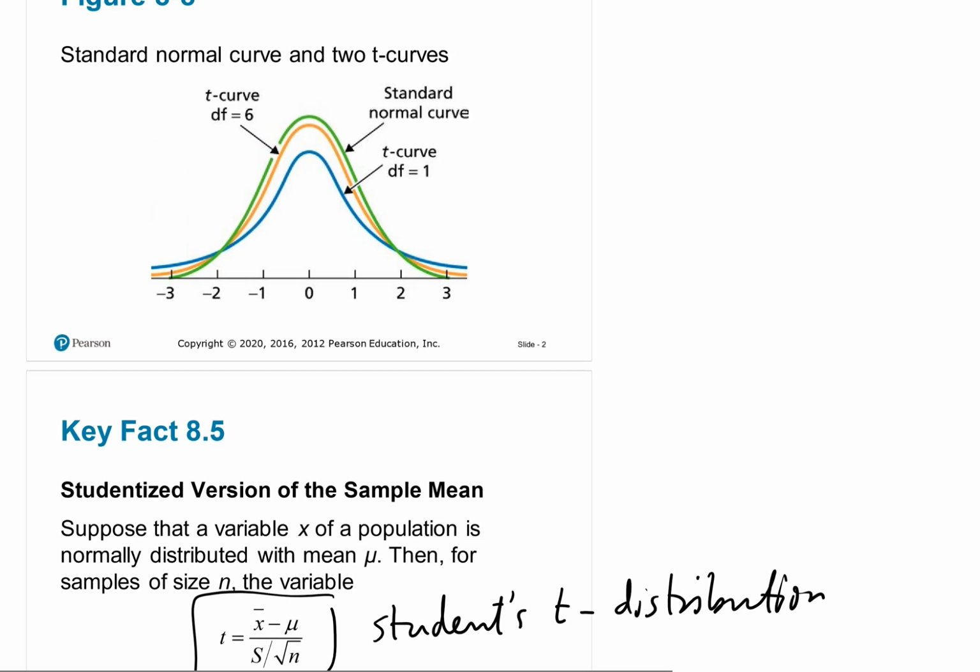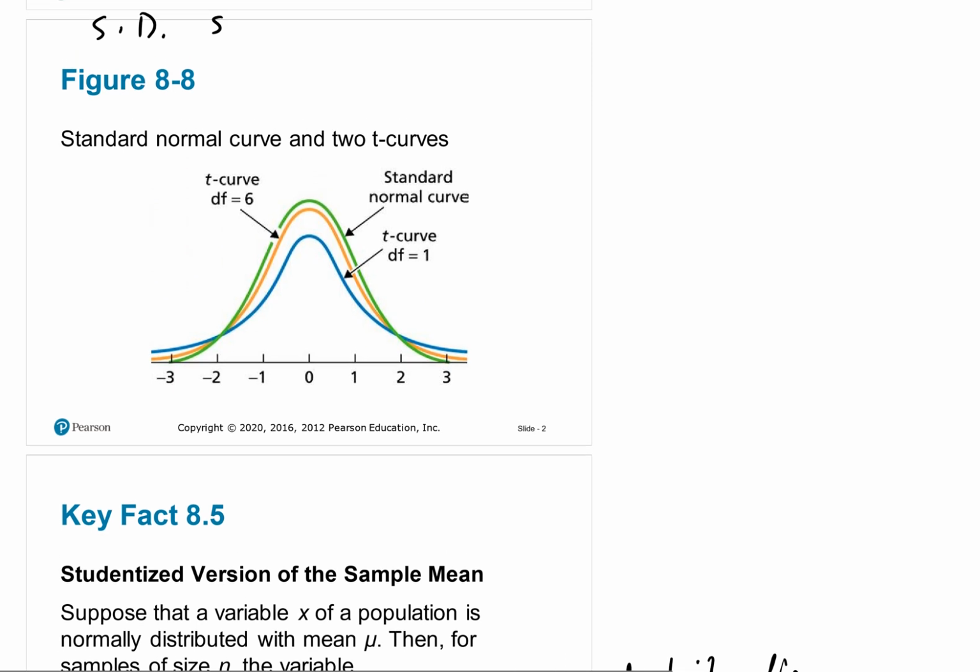If you look at the graph above, it shows a standard normal curve with two t curves, one with degrees of freedom 1 and the other with degrees of freedom 6. As we increase the degrees of freedom, the curve gets closer and closer to the standard normal curve, which is the green one. That's the interpretation of the degrees of freedom here.